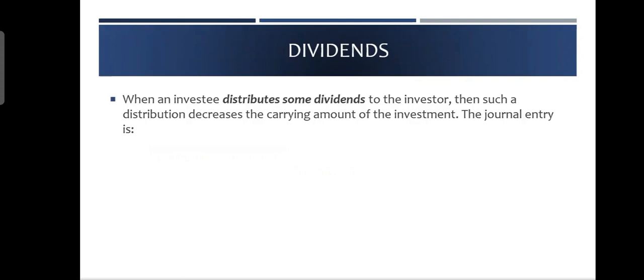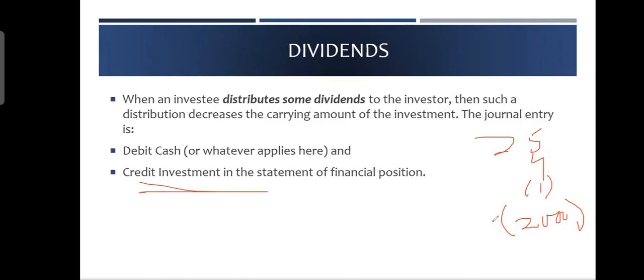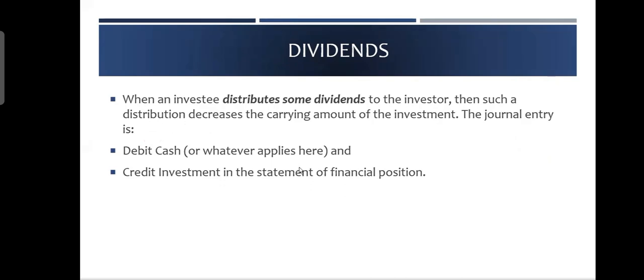Dividends are received sometimes. When an investee distributes dividends to the investor, such a distribution decreases the carrying amount of the investment. If you remember from the first slide, 25K initial cost plus 4,000 profit minus 1,000 impairment loss and minus 2,000 dividends. Dividends received should be subtracted from your closing investment value. The double entry is debit cash and credit investment. Crediting investment means you are subtracting from the investment amount, because it is an asset. Debit cash or bank, whichever way they give you the dividends. So dividends effectively decrease the closing value of the investment.